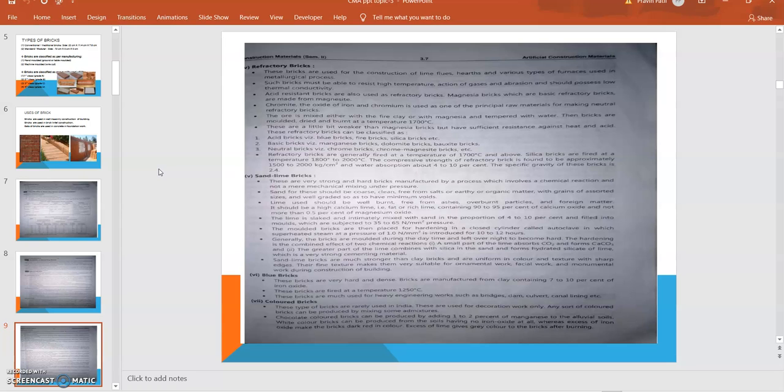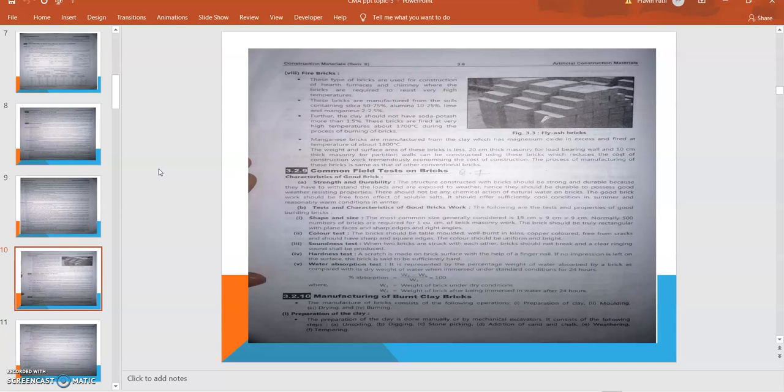Then the blue bricks. These bricks are very hard and dense and are manufactured from clay containing 7 to 10% of iron oxide. The color indicates the presence of iron. These bricks are fired at a temperature of 1250 degrees Celsius. These bricks are much used for heavy engineering work such as bridges, dams, culverts, and canal lining.